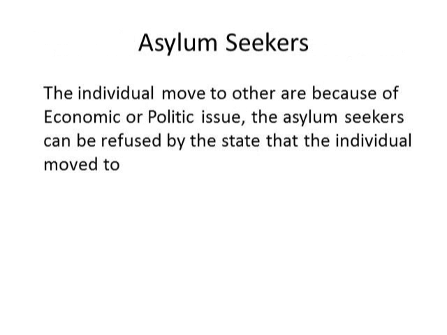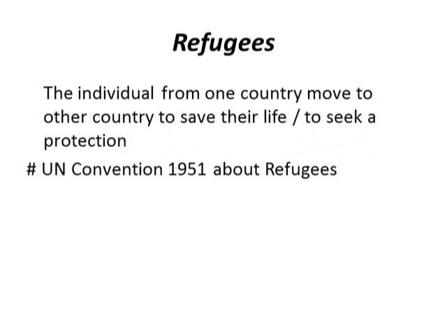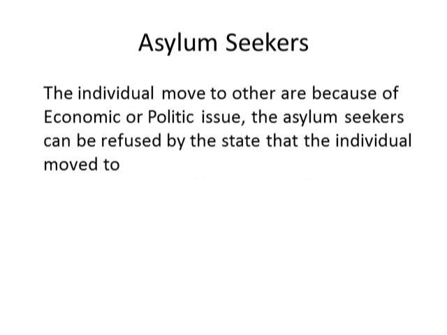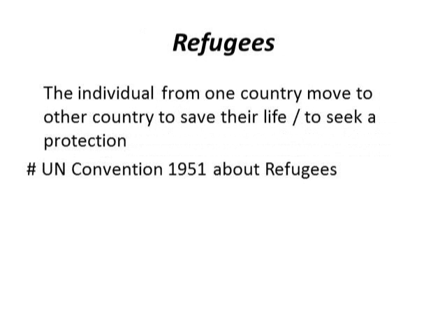Asylum seeker. Individuals who move to another country because of economic or political issues. The asylum seekers can be refused by the state that the individual moved to. Refugee. The individual moved from one country to another country to save their life or seek protection. Usually, when the asylum seeker is accepted into the state, they become a refugee. By the UN Convention about refugees, under international law, any state must not refuse any refugees.